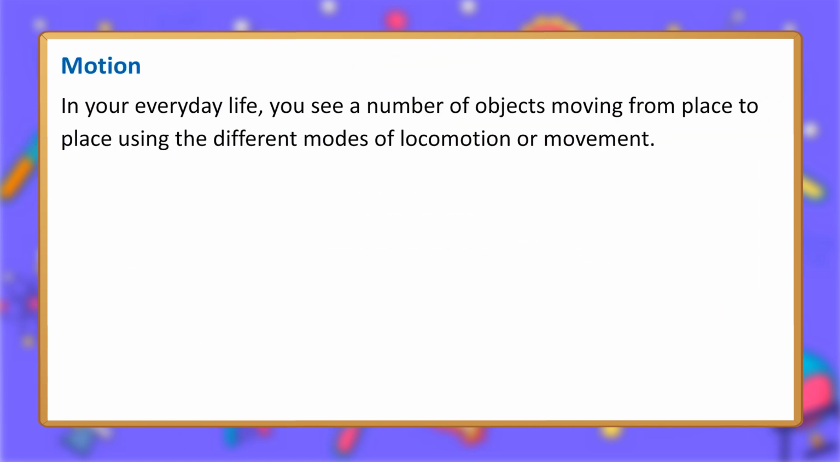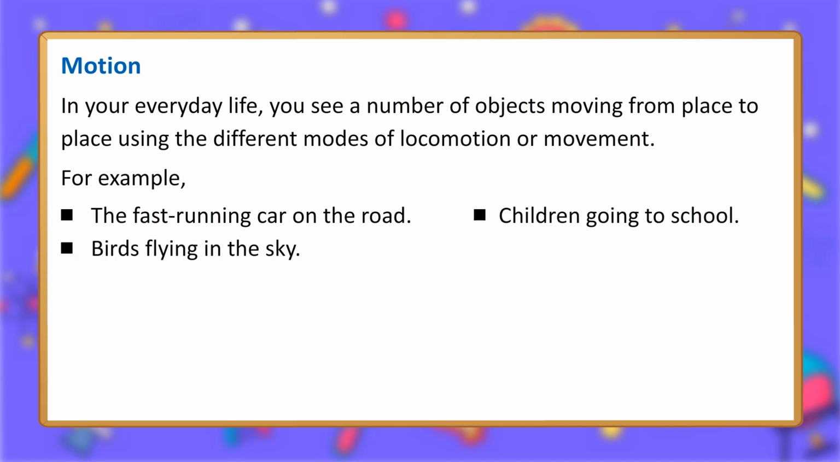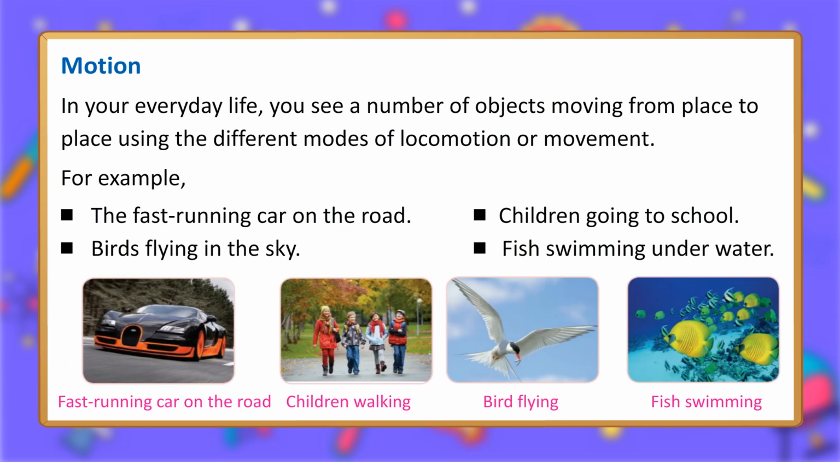Motion. In your everyday life, you see a number of objects moving from place to place using the different modes of locomotion or movement. For example, the fast-running car on the road, children going to school, birds flying in the sky, fish swimming underwater.